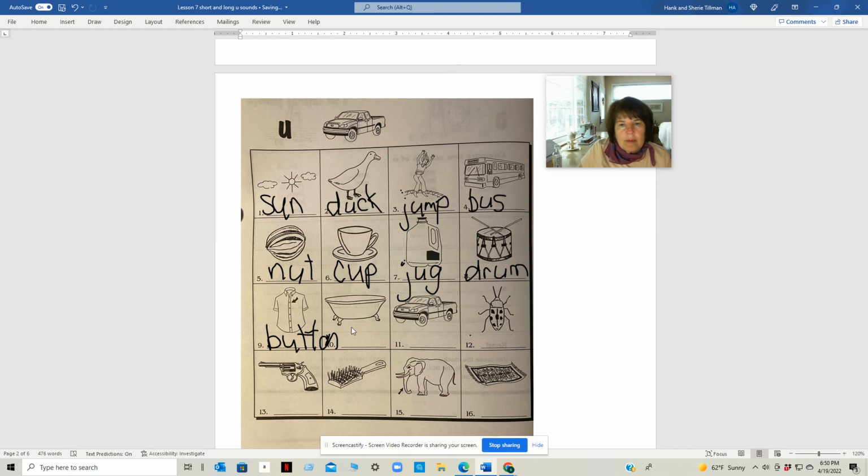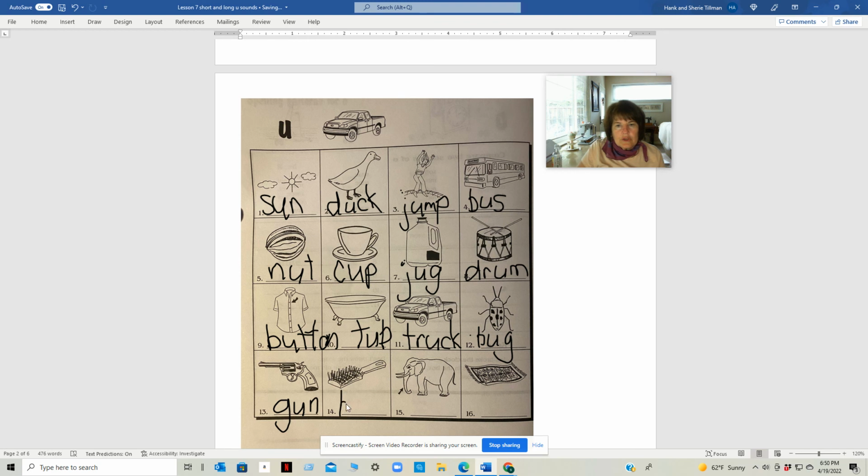This is a tub, T-U-B, tub. This is a truck, T-R-U-C-K, truck. And a bug, B-U-G, bug. This is a gun, G-U-N, gun.